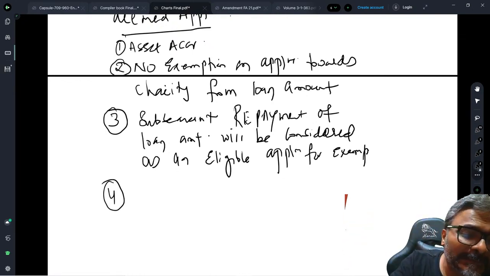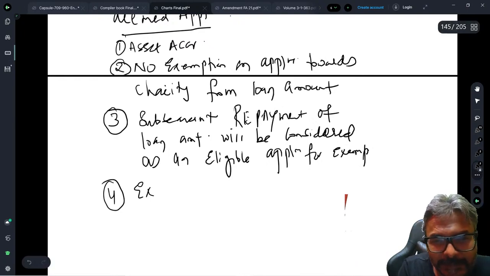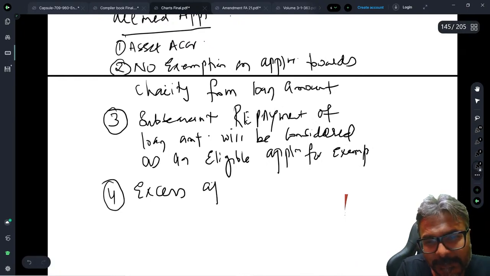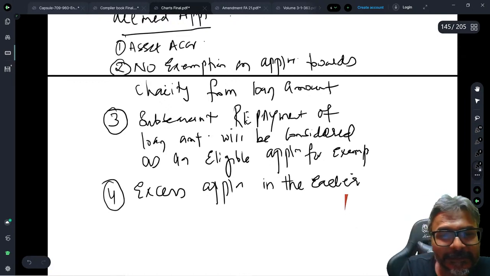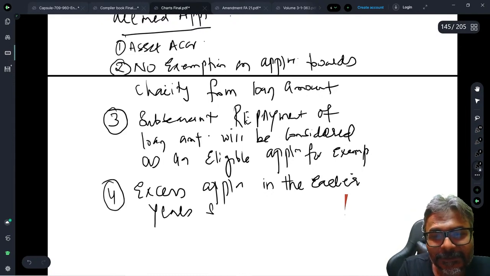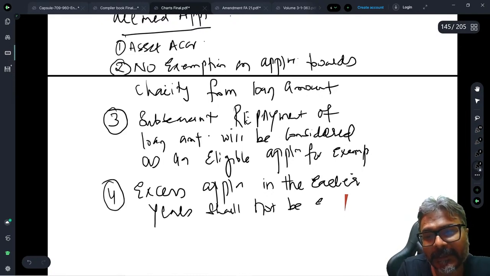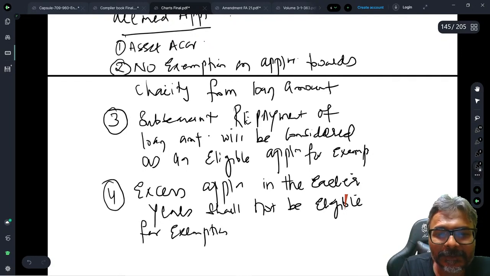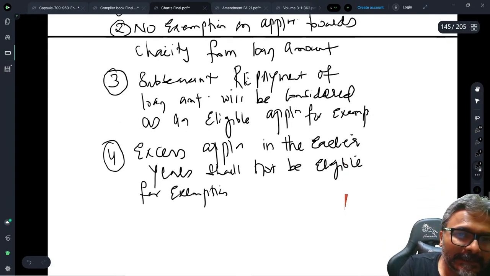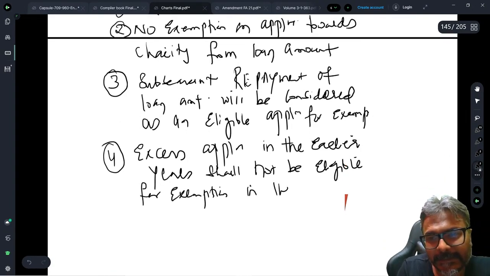So therefore, please write over here: excess application in the earlier years shall not be eligible for exemption in the current year's income.